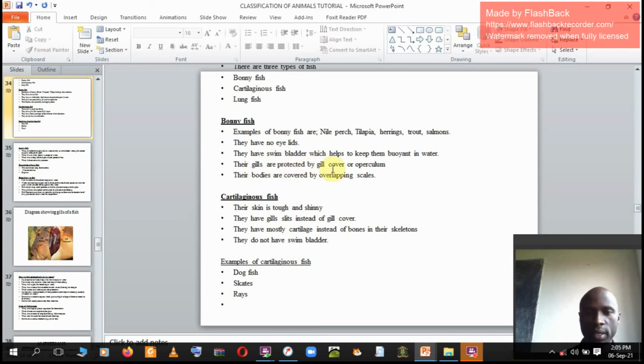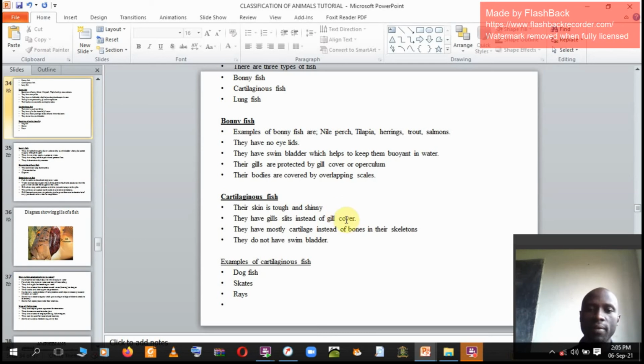Gills are protected by gill cover or operculum. That's what protects gills. Their bodies are covered by overlapping scales. Those are bony fish. We got cartilaginous fish. Their skin is tough and shiny. They have gill slits instead of gill cover. Remember, gills are meant for breathing.